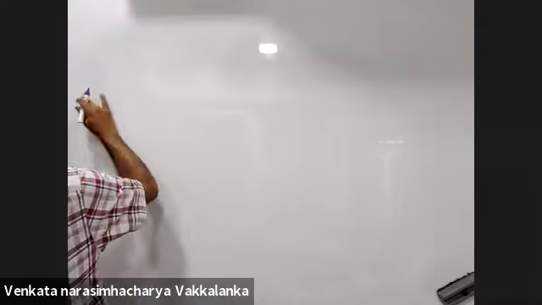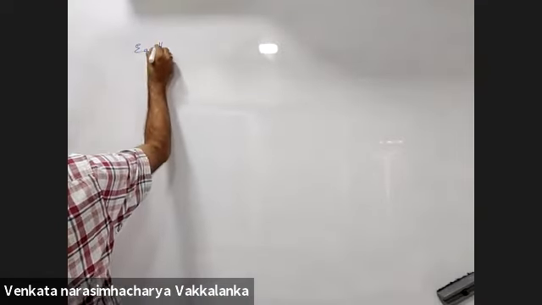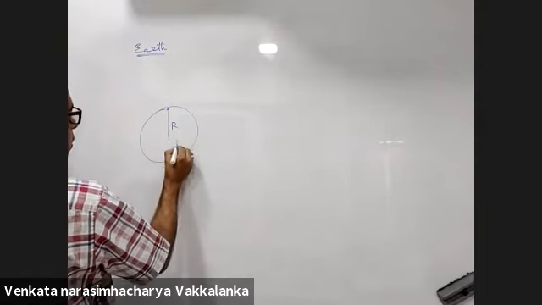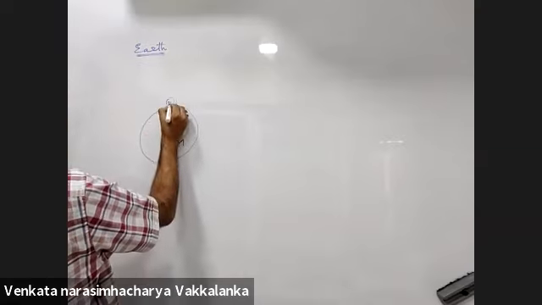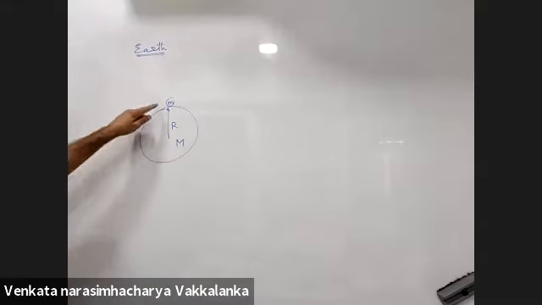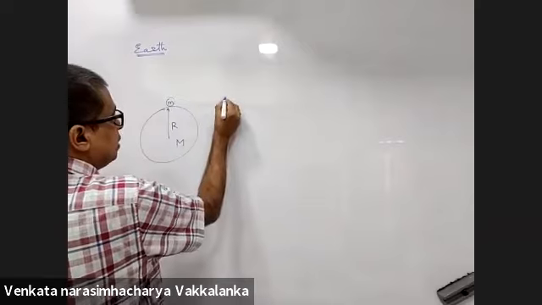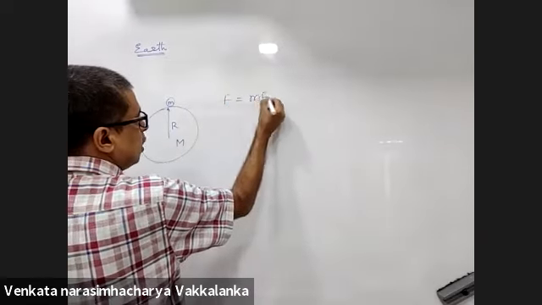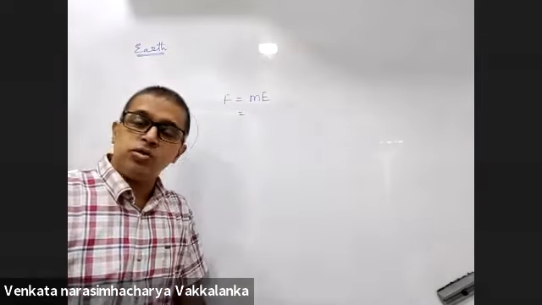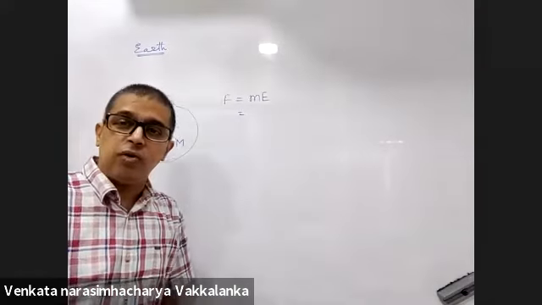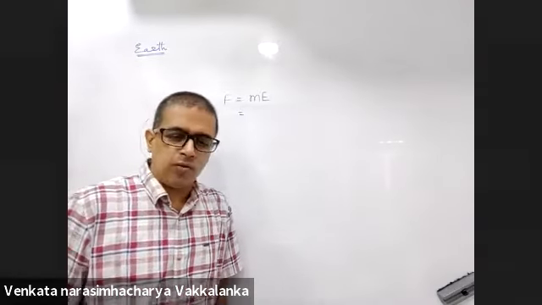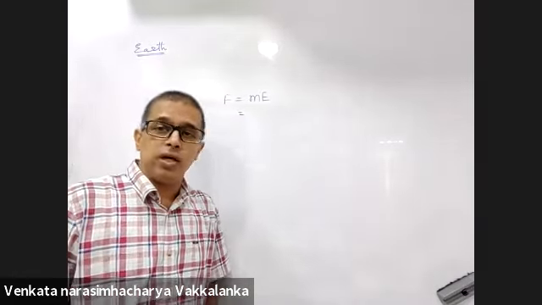Now, suppose you are dealing with Earth. If there is a mass of small m on it, what is the force experienced by small m? This will be small m into the field. Earth temporarily we assume is a solid sphere, though it's not. 3/4 of the quantity is water. But as far as this chapter is concerned, whenever we say Earth, we will take a solid sphere.